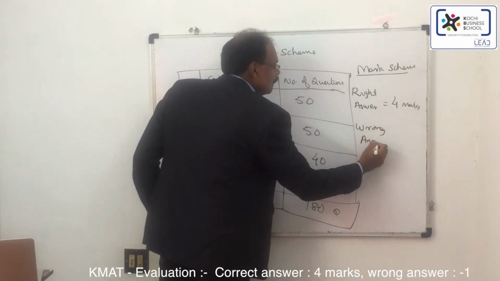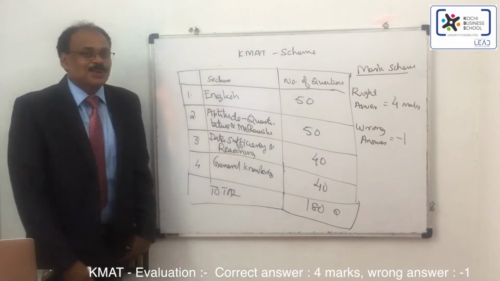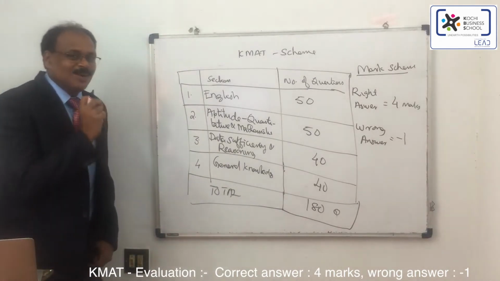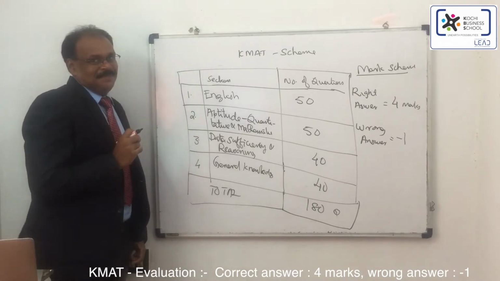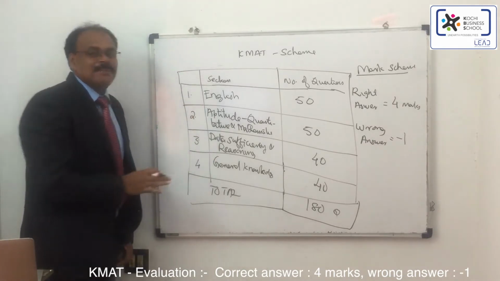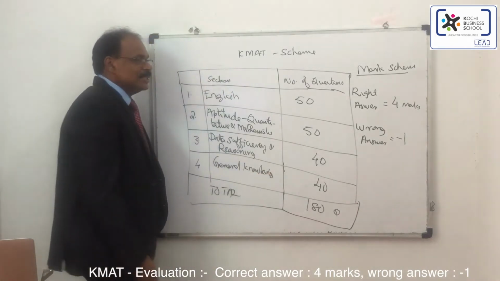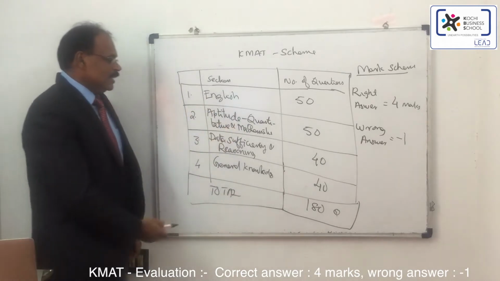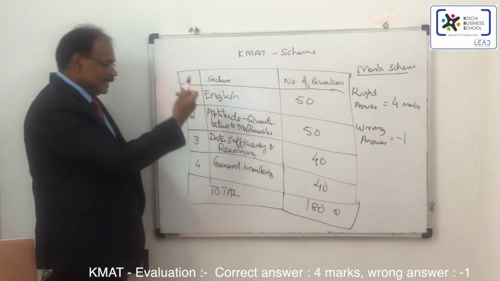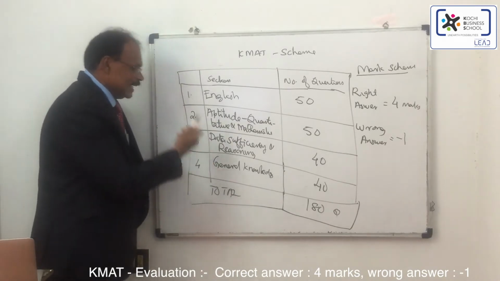So make sure you answer only the questions which you know precisely. So this is the basic scheme about KMAT. Altogether you have 180 questions: English, aptitude and the quantitative techniques, data sufficiency and logical reasoning, and general knowledge.